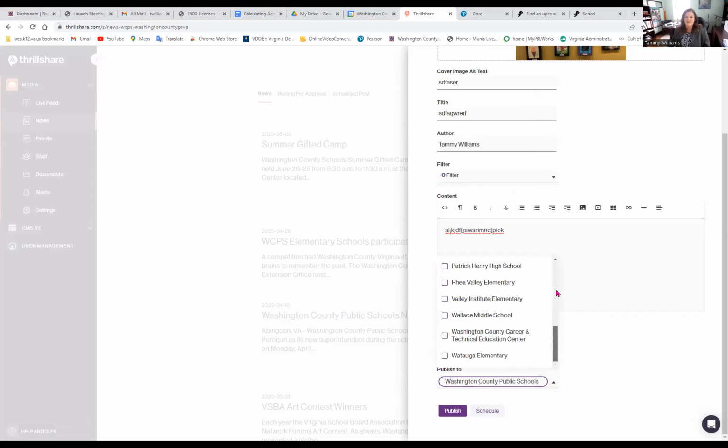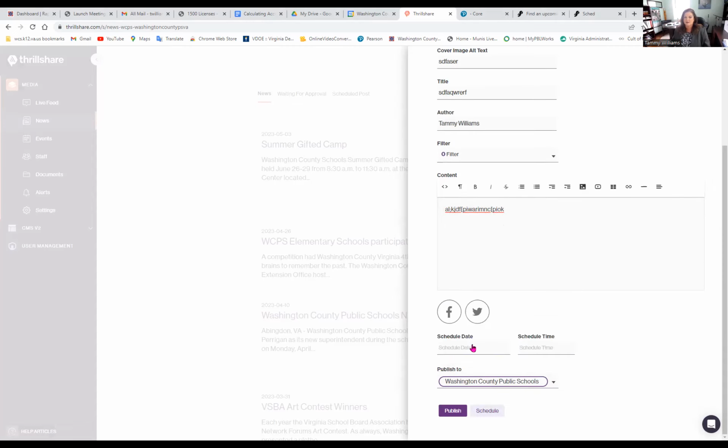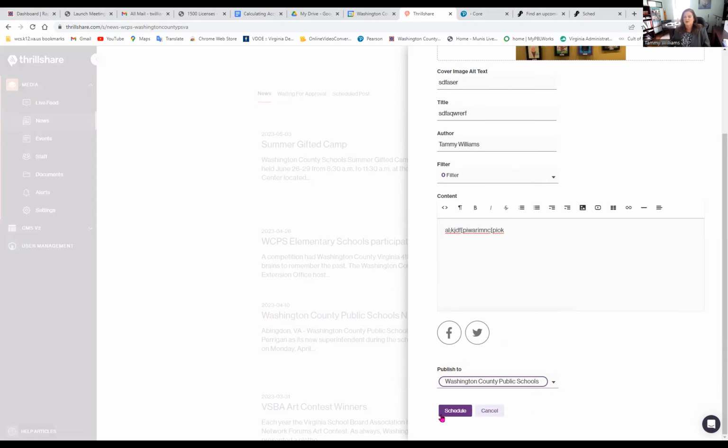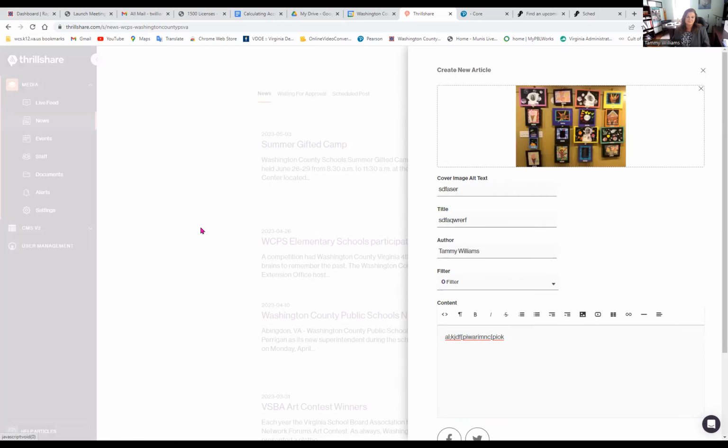But if you happen to have something else, just make sure you click the right place that you want it there. And then you can either schedule it to go out at another time, or you can hit publish and it'll go out immediately. Okay, so that's it. That's all you have to do to make these things happen.